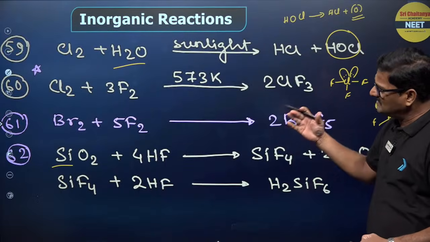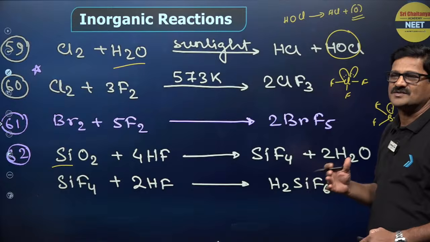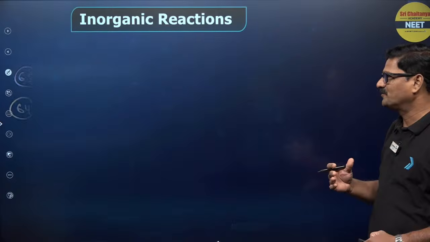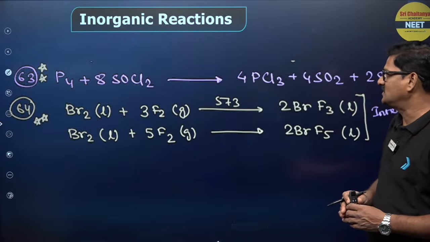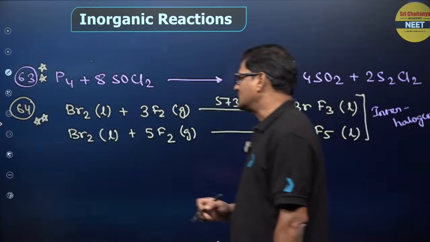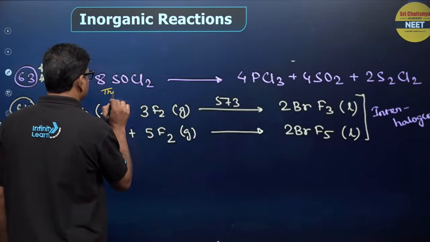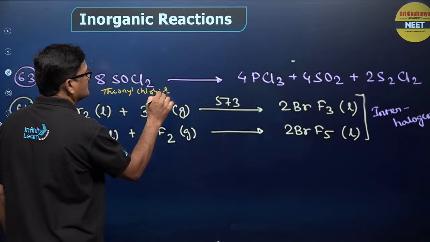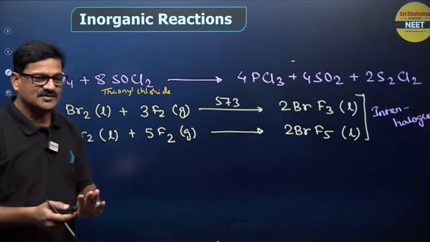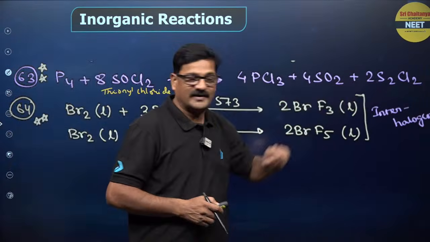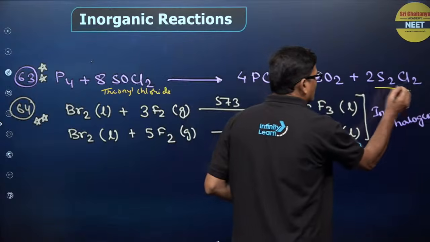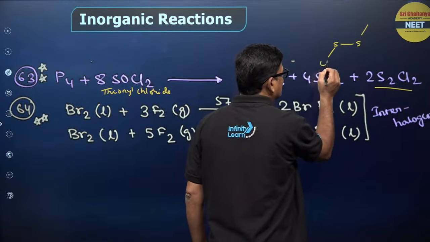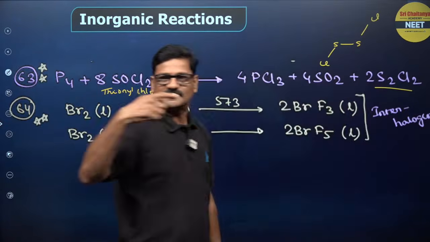So, like that, a series of reactions are there, hundreds of reactions you can generate. Okay. At last, we can see one slide. P4 plus SOCl2. SOCl2 is thionyl chloride. It gives rise to SO2, PCl3 and S2Cl2, sulfur monochloride. Its structure is like the hydrogen peroxide structure only, open book structure. Quickly how to learn.